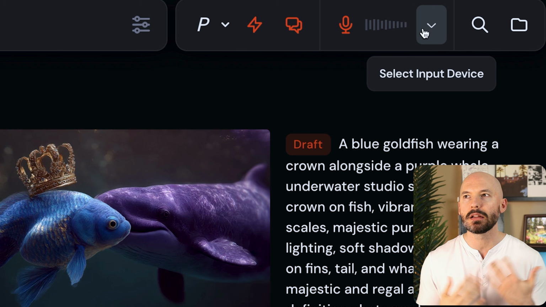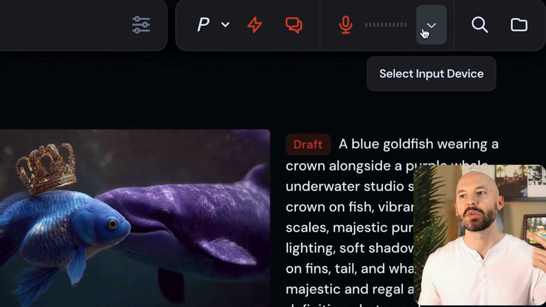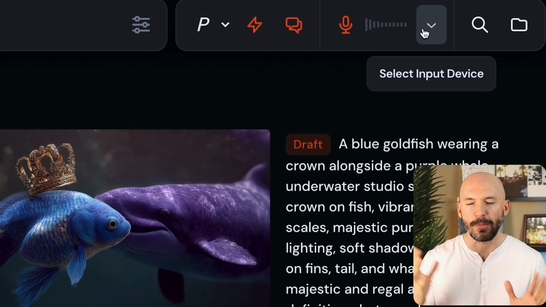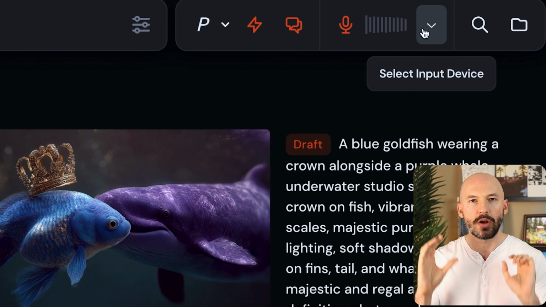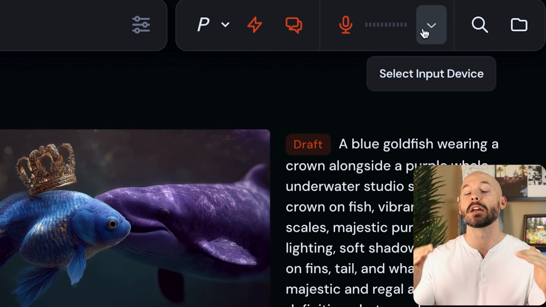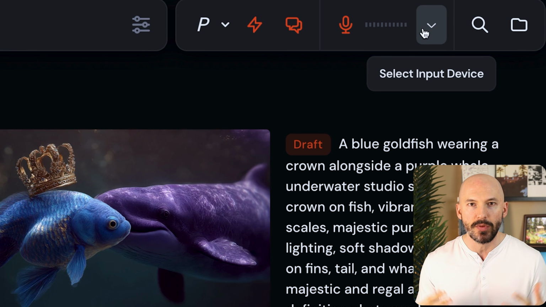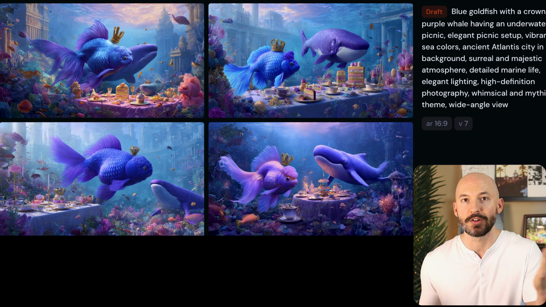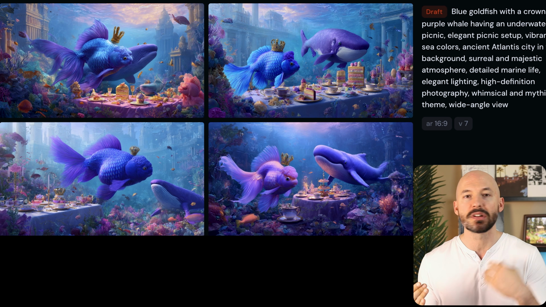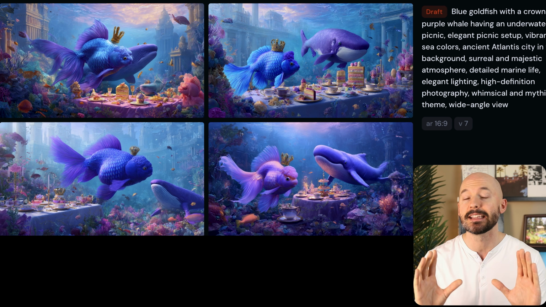I'm thinking like, we have our bluefish, we have our whale. Could you make them have a picnic, but like maybe not above ground? Can you create like an underwater picnic? Maybe have Atlantis in the background, kind of like zoom out the photo a little bit so we can see our two characters and then the background. Go. All right, maybe the generations weren't that great, but still a pretty cool tip to make sure it doesn't generate accidentally anything you don't want.